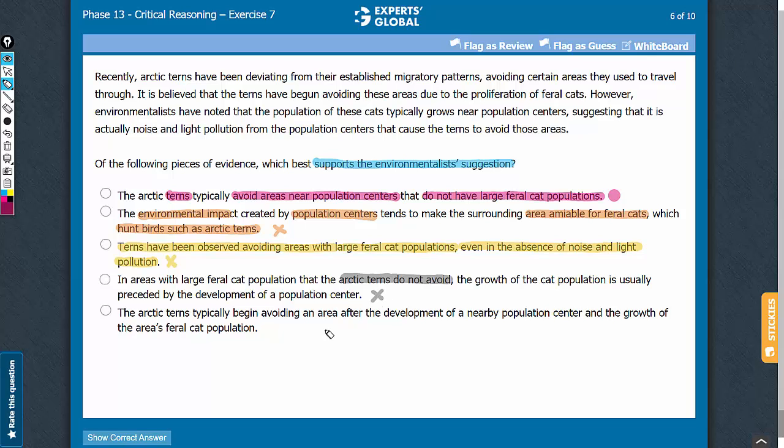Answer choice E. This answer choice says that terns begin avoiding an area after the development of population centers and the growth of the cat population. So basically, this answer choice suggests that both the factors, that means population centers and cat population, could be responsible for the terns to avoid these areas. However, this answer choice doesn't suggest anything about whether the noise and light pollution from population centers is the real reason for the terns to avoid these specific areas. So this answer choice again simply adds information and does not strengthen the conclusion. So let's eliminate this answer choice. A is the correct answer choice.